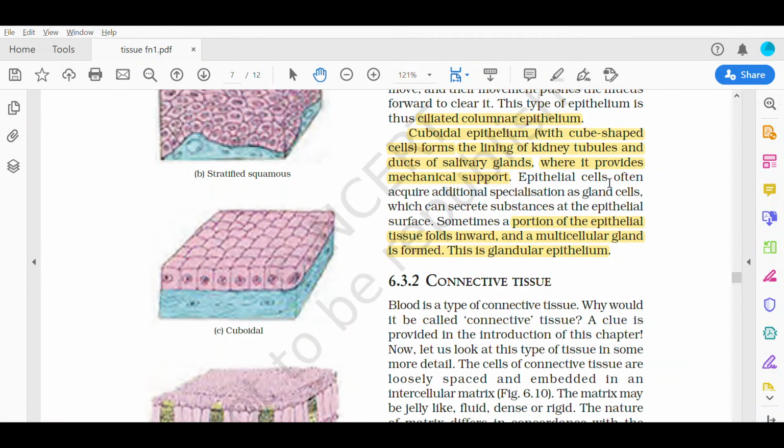Sometimes epithelial cells acquire additional specialization as gland cells. कई बार epithelial cells अपने आप को specialize कर लेते हैं as gland cells, which can secrete substances at the epithelial surface. Sometimes a portion of the epithelial tissue folds inward and a gland is formed. कई बार epithelial tissue inside fold हो जाता है और एक gland बन जाता है. Then it is known as glandular epithelium. This glandular epithelium secrete many enzymes and hormones that help our body in different body parts. And they perform a specific functions.